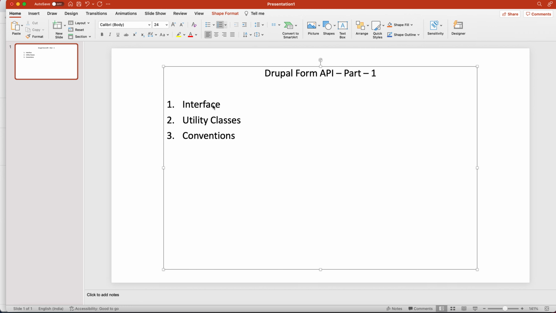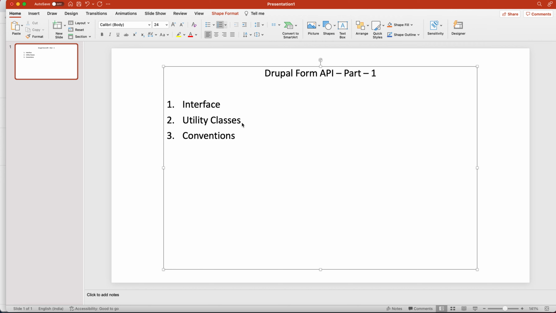You just take these things and you create forms using this interface. But under the hood it is a combination of interface, utility classes, and convention, okay. I hope you got the idea very clearly. But if any doubt is there, let's write in the comments. I'll try to reply as much as possible to clarify whatever your doubts, okay.